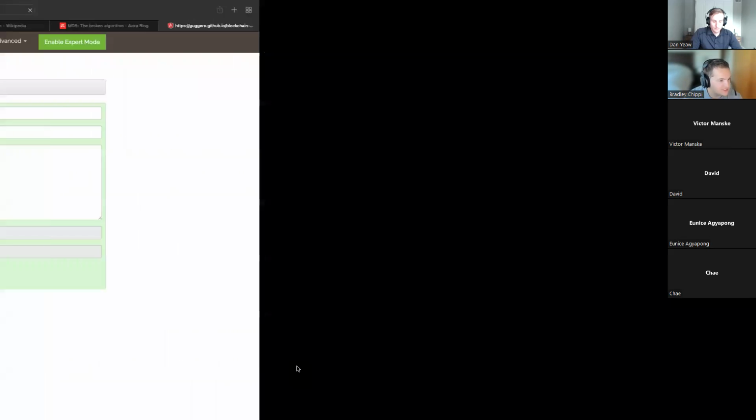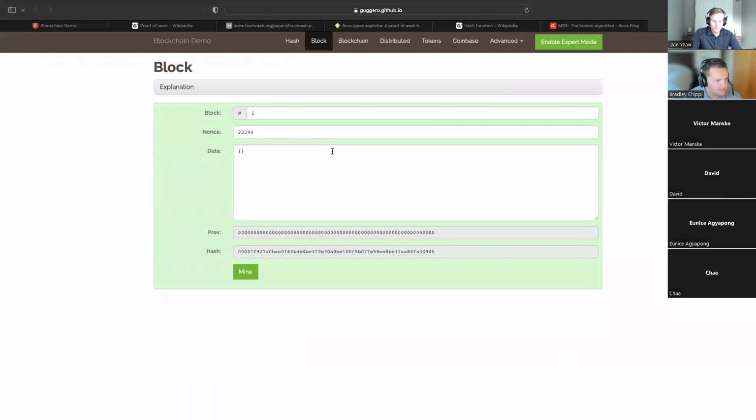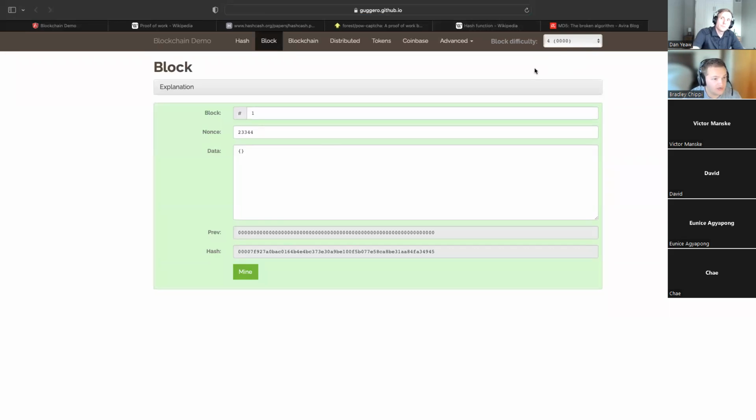So I will go to this demo, and this is pretty neat. This is just another neat demo of blocks. I'm not going to do the block difficulty yet, but if I put in data here, ABC123, I have to go ahead and mine it. And I'll get into what this mining is doing and everything like that.